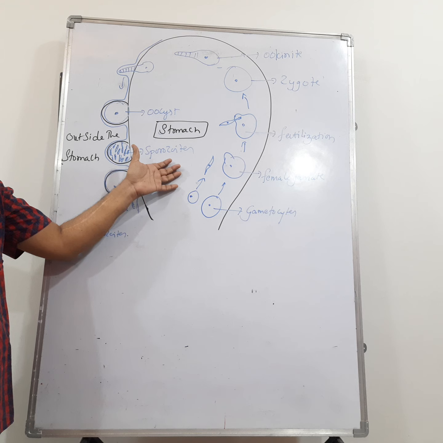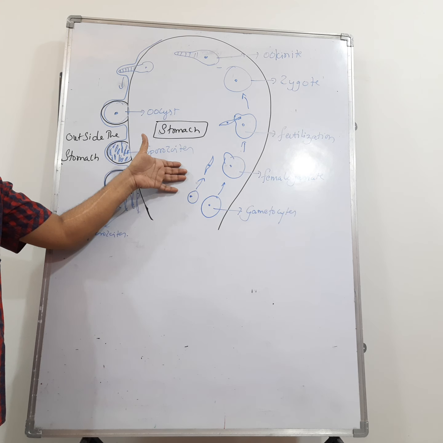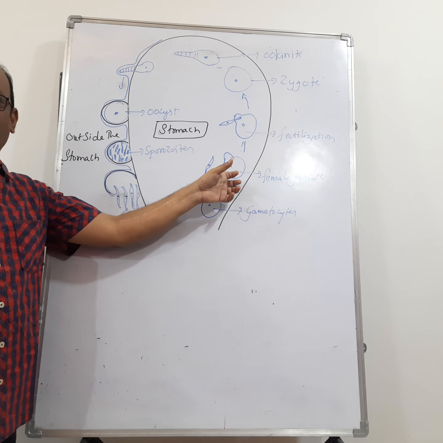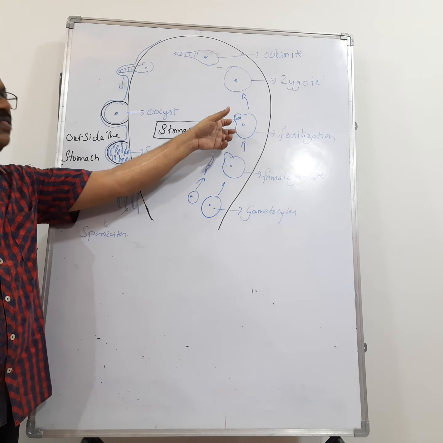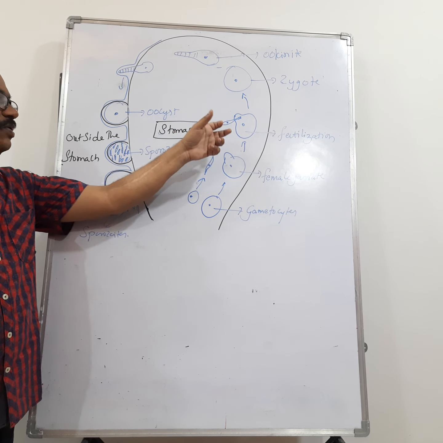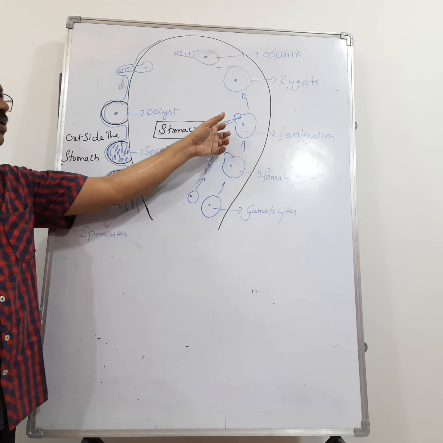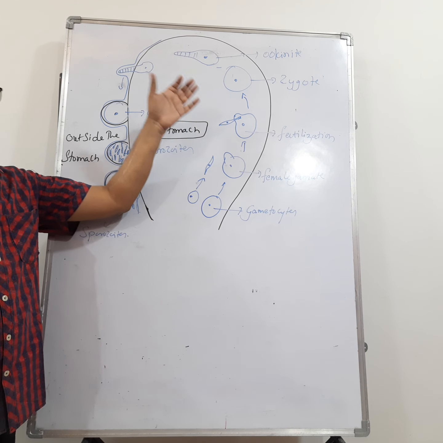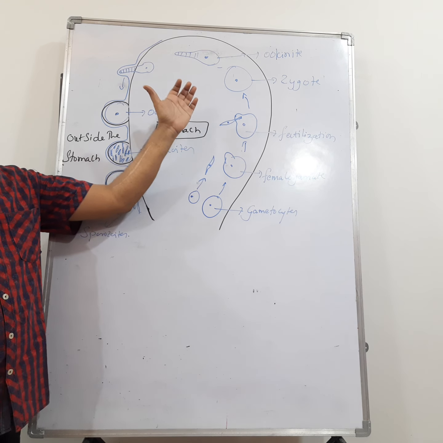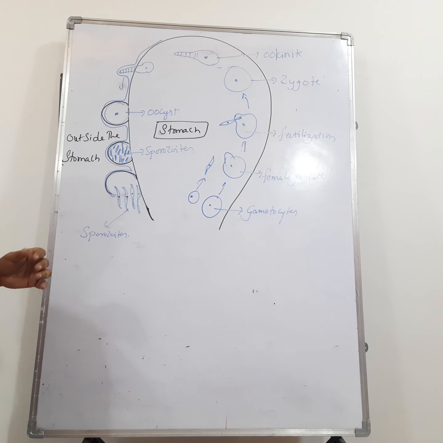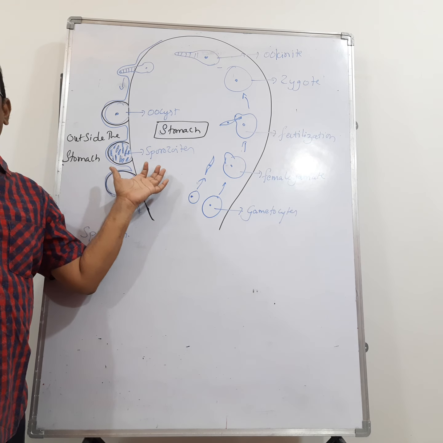So what is happening in the stomach? In the stomach, two things are happening. One is the gametogenesis, that is the formation of gametes, and second one is fertilization. So both gametogenesis and fertilization occur inside the wall of the stomach. Right? So this completes the life cycle in the female Anopheles mosquito.